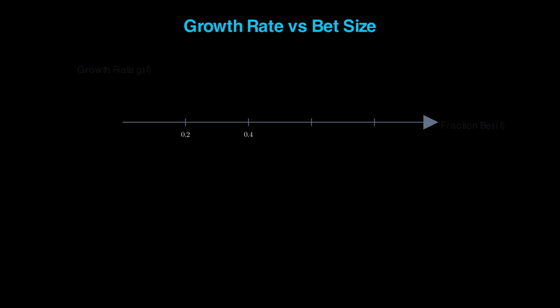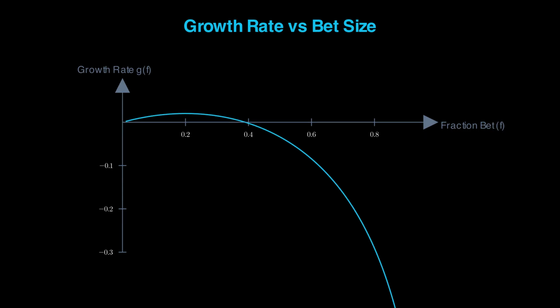Let's see why Kelly is optimal. The key is maximizing the expected logarithm of wealth, not the expected value. Kelly maximizes the geometric growth rate, the one that actually compounds over time. Here's the growth rate as a function of bet size. It rises, peaks exactly at the Kelly fraction, then falls and eventually goes negative. Betting more than Kelly actually shrinks your wealth over time.